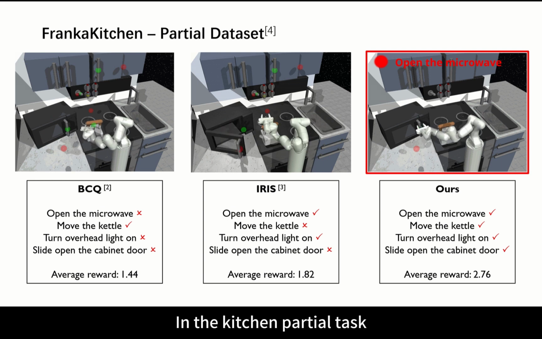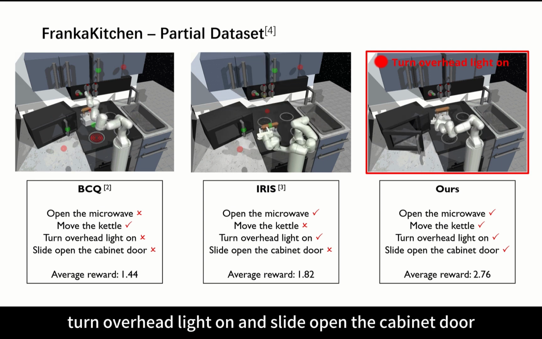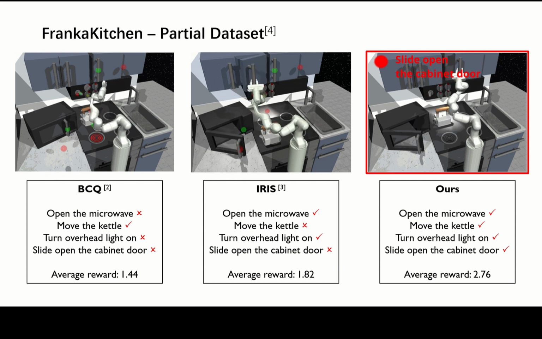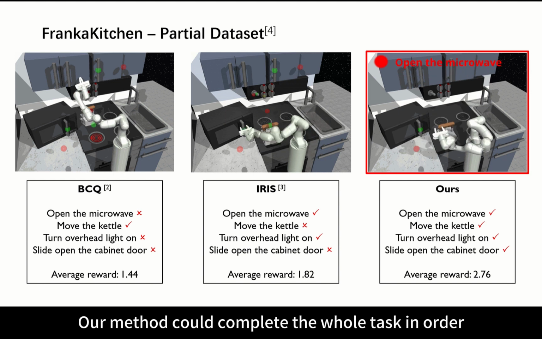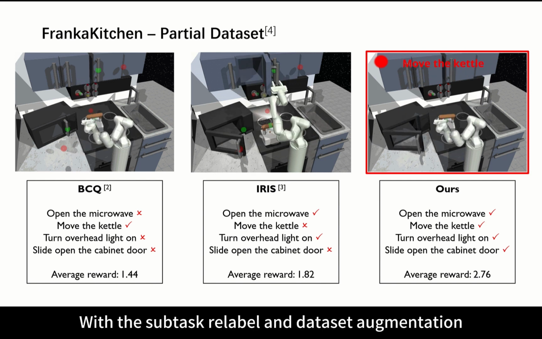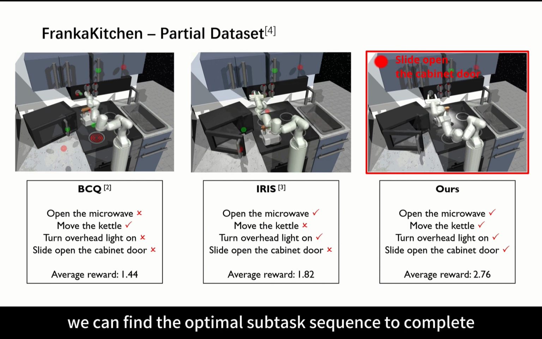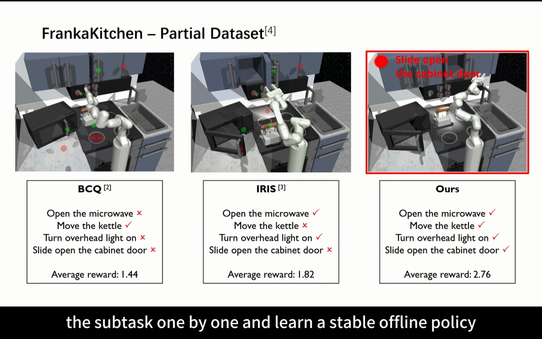In the kitchen partial task, the target task is to open the microwave, move the kettle, turn overhead light on, and slide open the cabinet door, as listed in the box. Our method could complete the whole task in order, while the others could only partially complete the task. With the subtask relabel and dataset augmentation, we can find the optimal subtask sequence to complete the subtasks one by one and learn a stable offline policy.